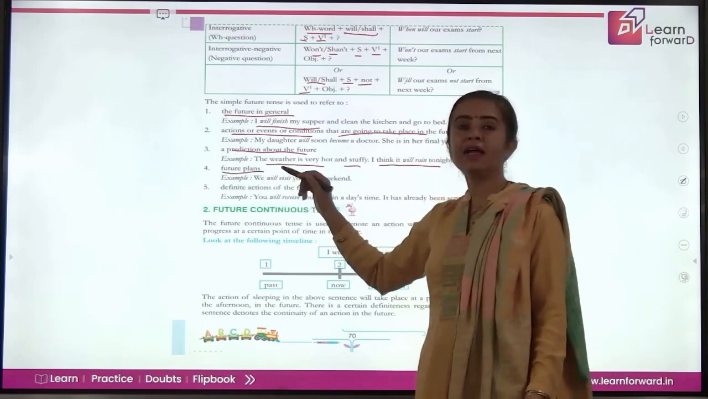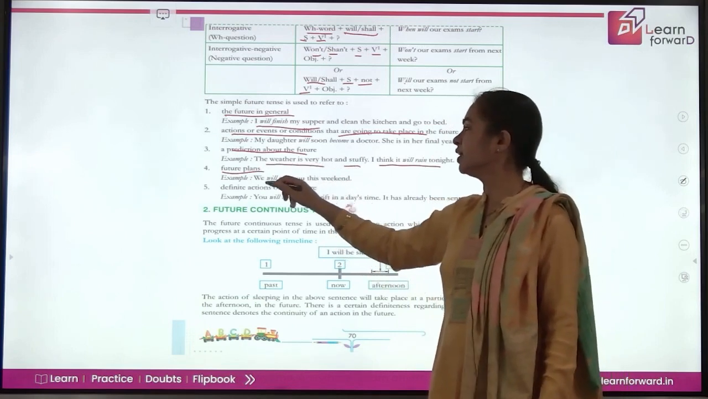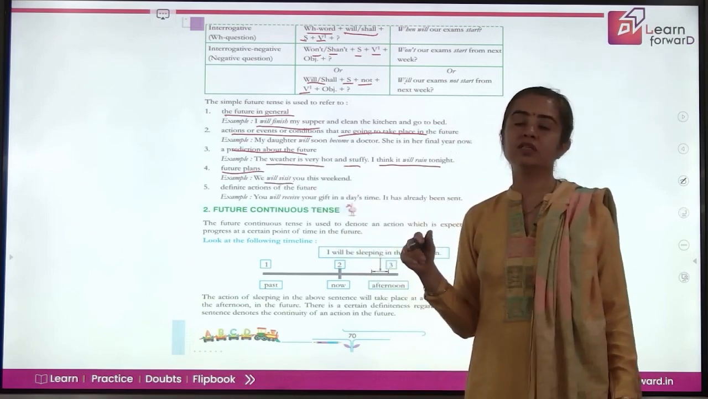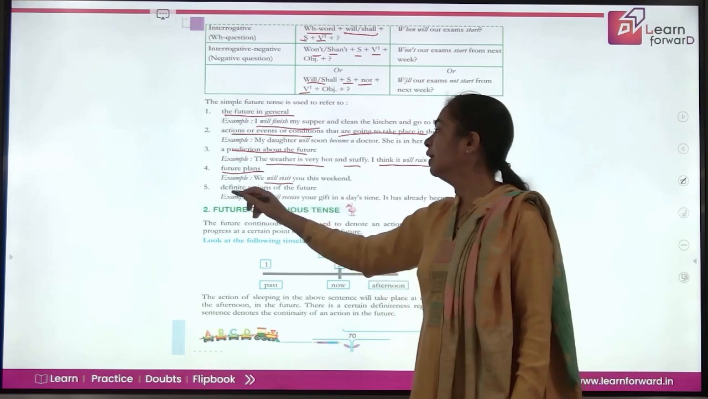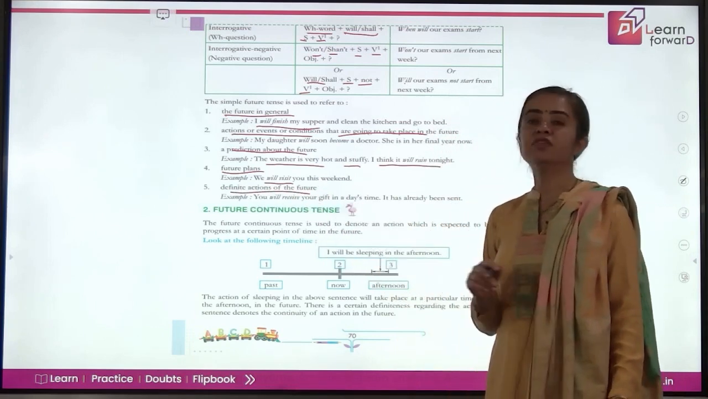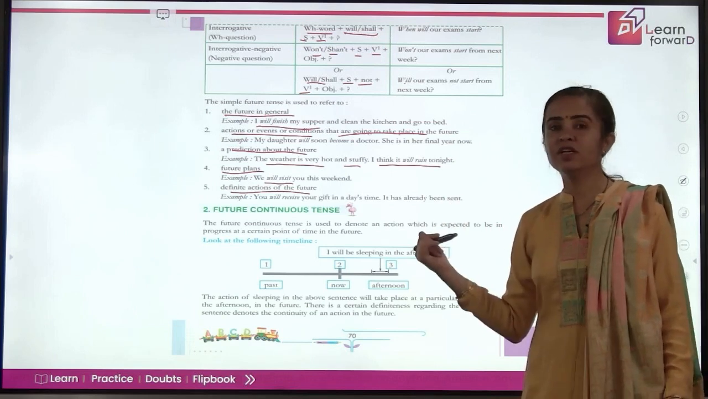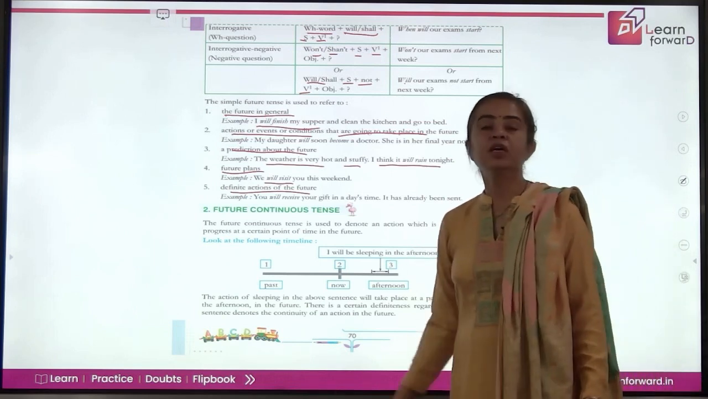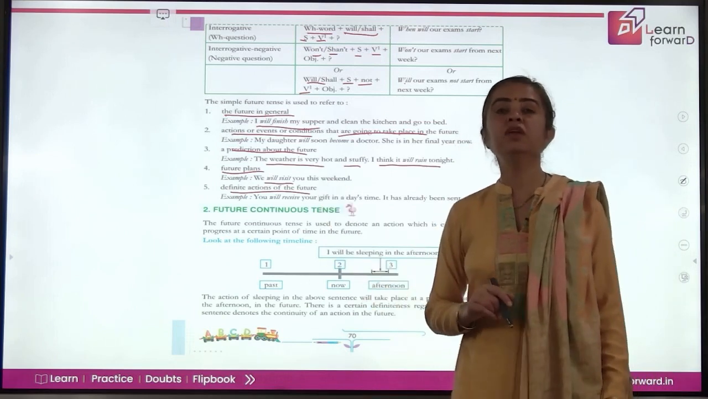For future plans also, we use simple future tense, like we'll visit you this weekend. So it's your plan for near future. Then definite actions also for future, like you will receive your gift in a day's time. So this is definite to happen in coming future. So these are all the uses of simple future tense.